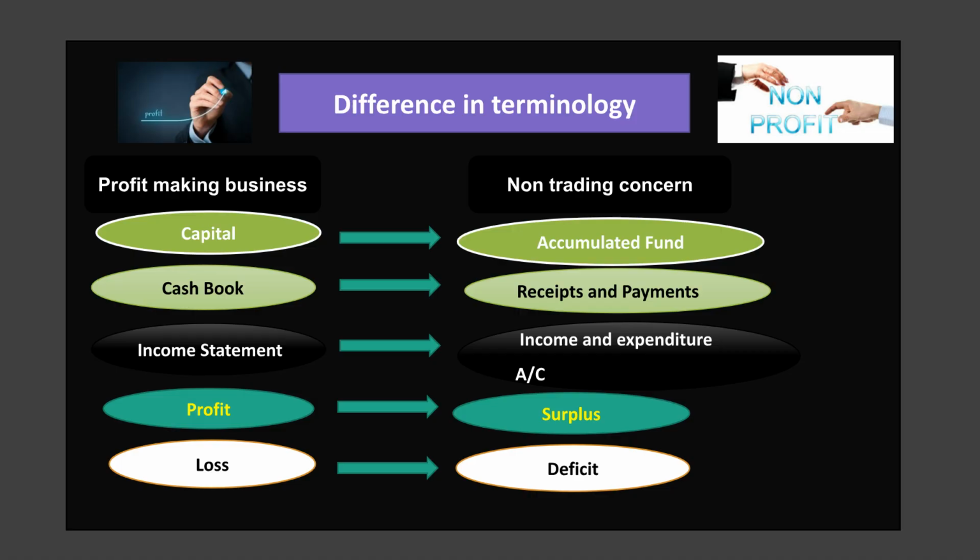There are key differences in terminology. Capital in a profit-making business is called accumulated fund in a non-trading concern. The cash book aligns with receipts and payments. Income statement corresponds to income and expenditure account. Profit is referred to as surplus and loss as deficit.